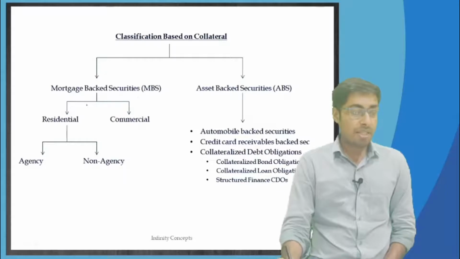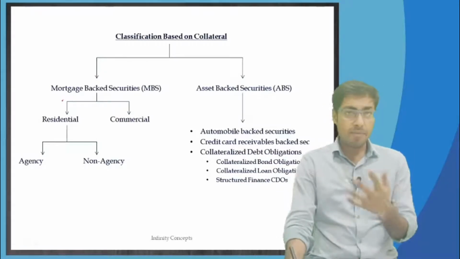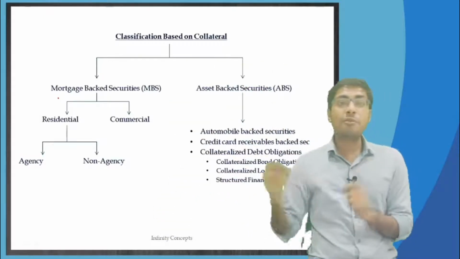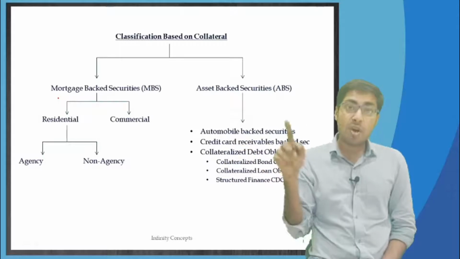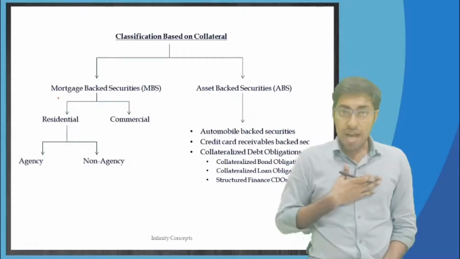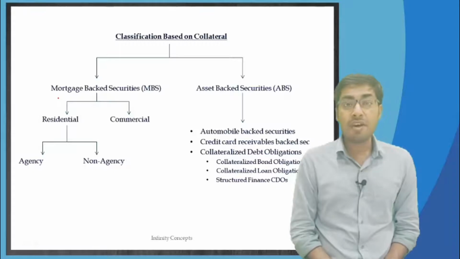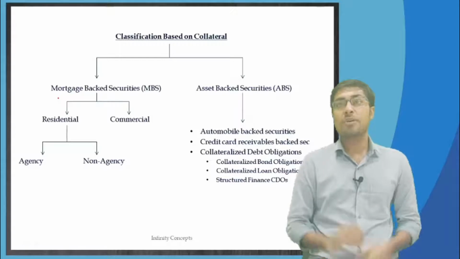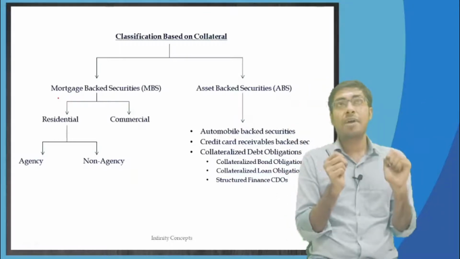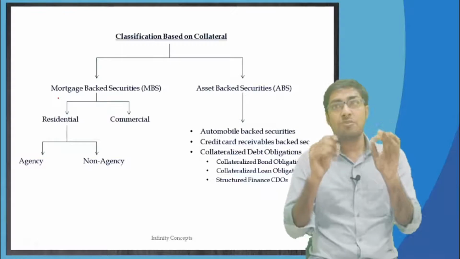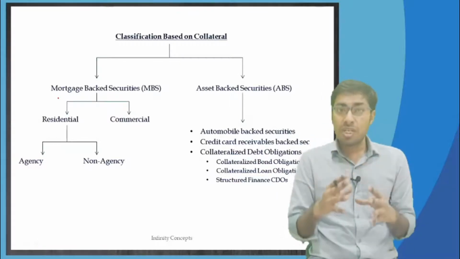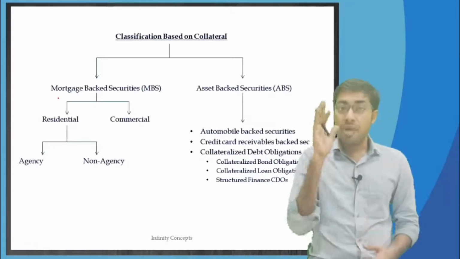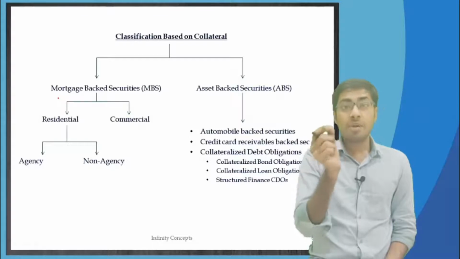So if, for example, the collateral is a property, it can be any property, residential or commercial, whatever. If it is a property, then the securities that have been issued will be called mortgage backed securities. So if I tell you that I have invested in a few mortgage backed securities, you will immediately know in your mind that a securitization process has happened, and in that process the securities in which I have invested my money have collateral that is nothing but a property.